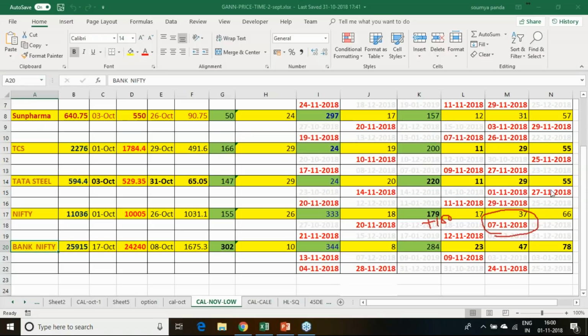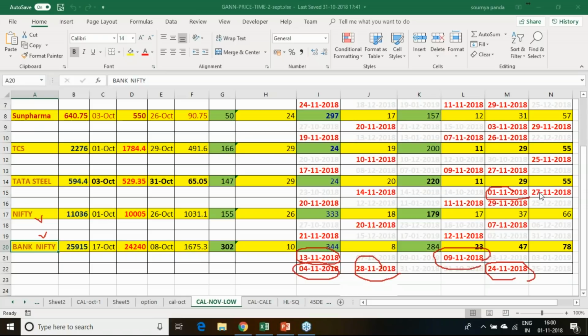In the same way, we have calculated the Bank Nifty trend reversal for November, falling on 9th November, then 13th November, 4th November also is one of the days, and 28th and 24th November also. Tata Steel has one day falling on 1st November, and the others on 11th, 14th, 20th and 27th.